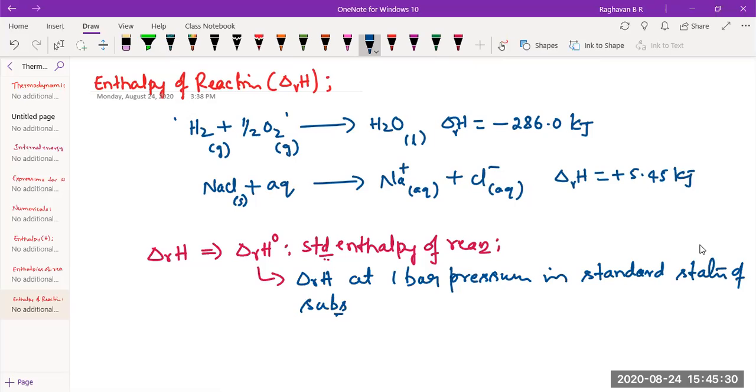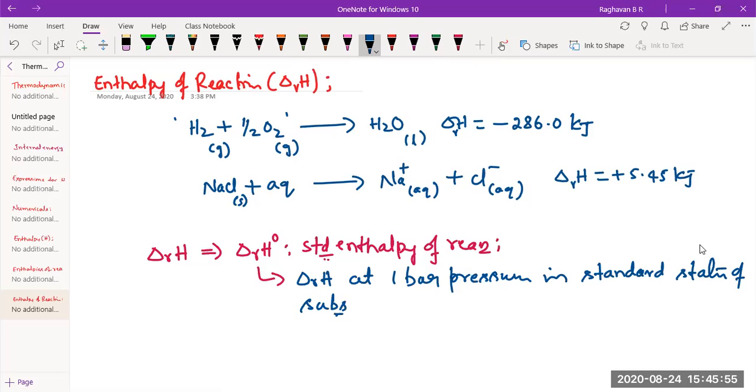Now, for example, you carry out this water formation. Look at the substances there: H2, O2, H2O should be in standard states. Of course, the standard state of hydrogen is gas, oxygen is gas, water is liquid. And one more condition: if you carry out this reaction at 1 bar pressure, then this 286.0 kilojoules can be called delta R H naught.